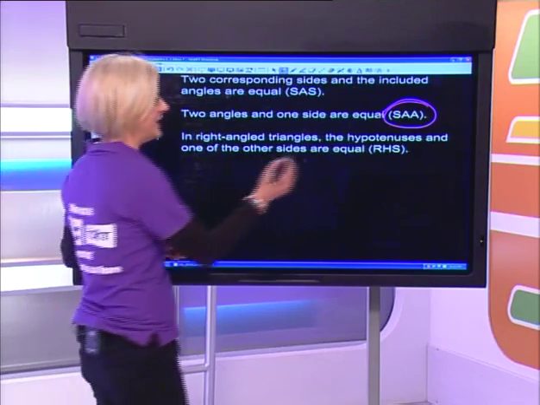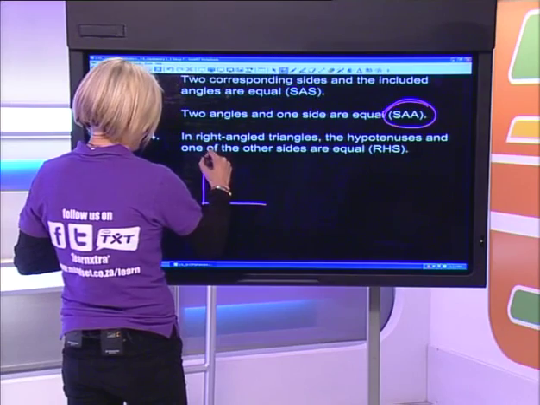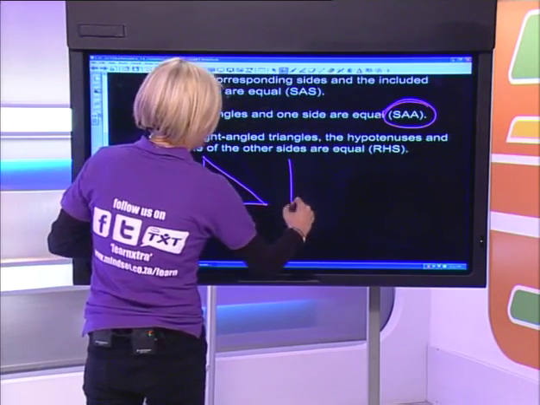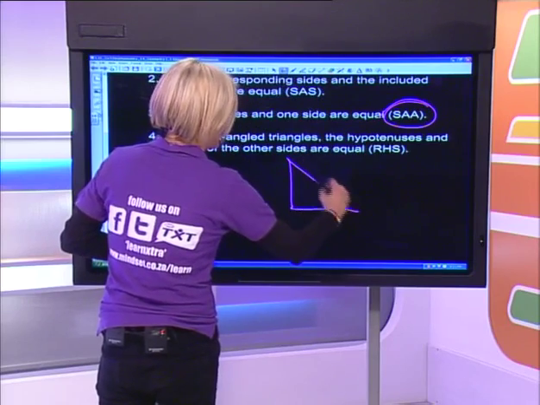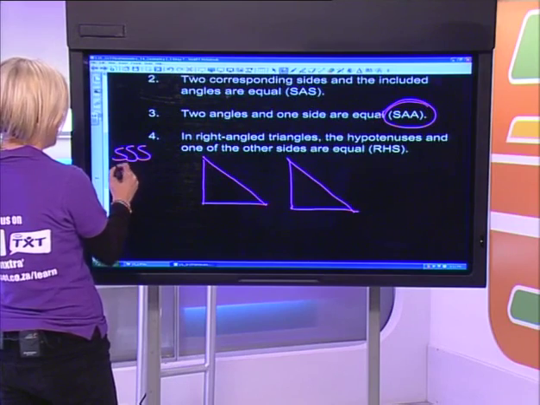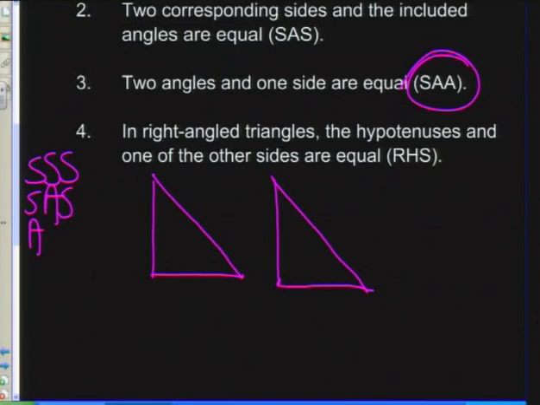And then finally, if I'm dealing with a right-angled triangle, I've skipped one here, so let's just quickly write them down. It's side, side, side. It's side, angle, side. It's angle, side, angle. That's 1, 2, and 3. And then the final one is right angle, hypotenuse, and side.